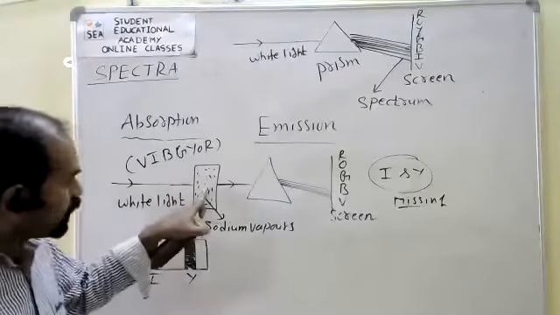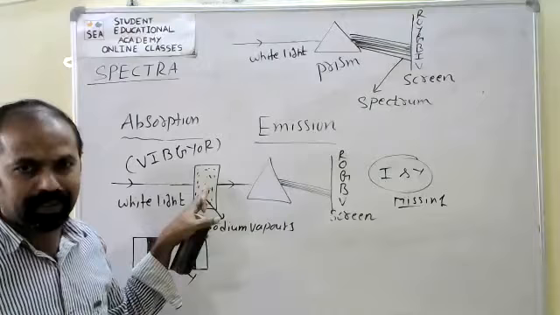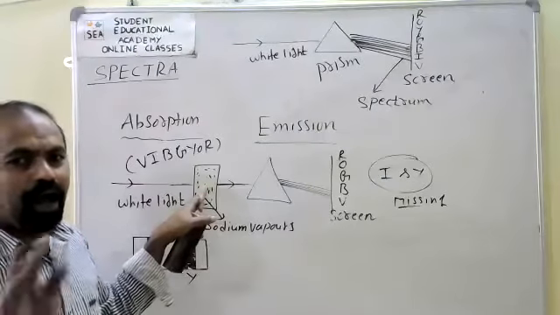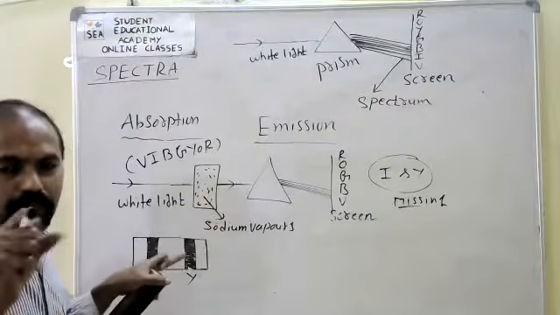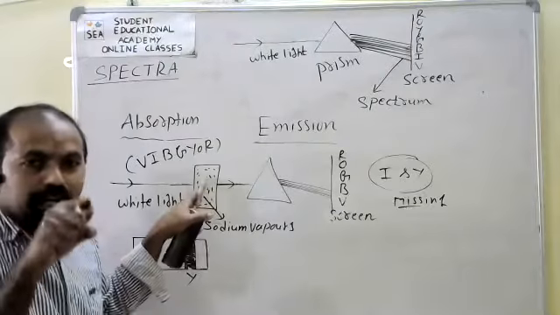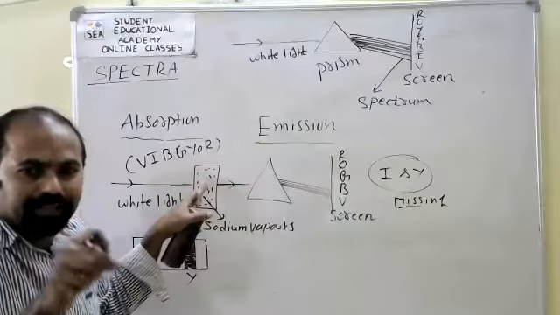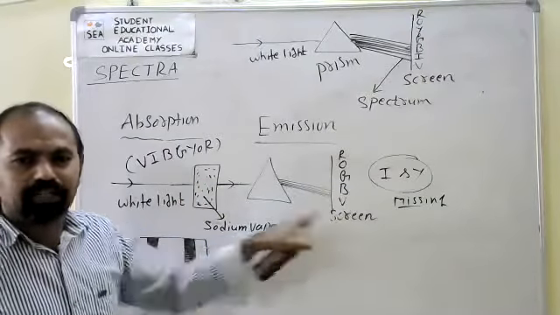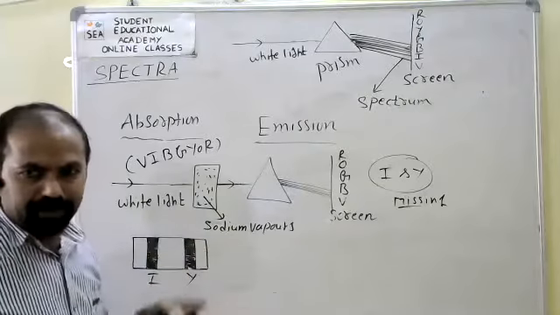These are absorbed by the sodium vapors. This is called absorption spectrum, because due to absorption of radiation or energy or color, we get the spectrum here.